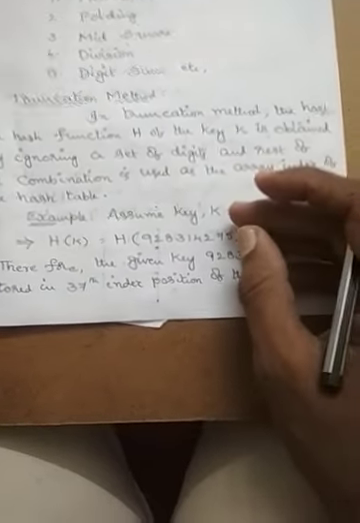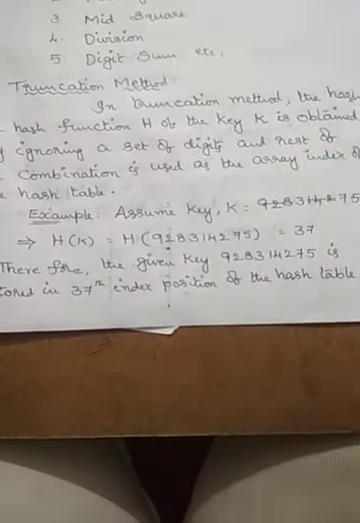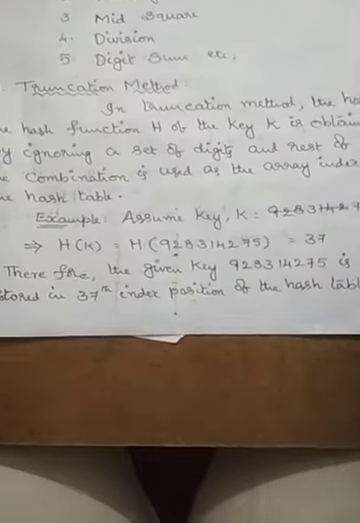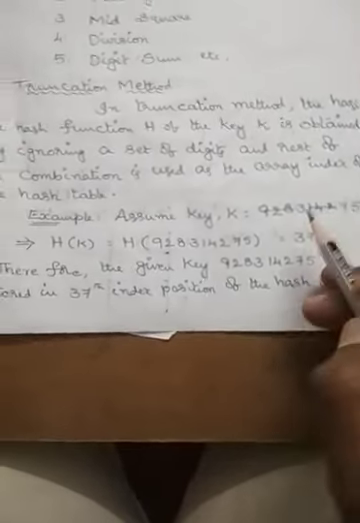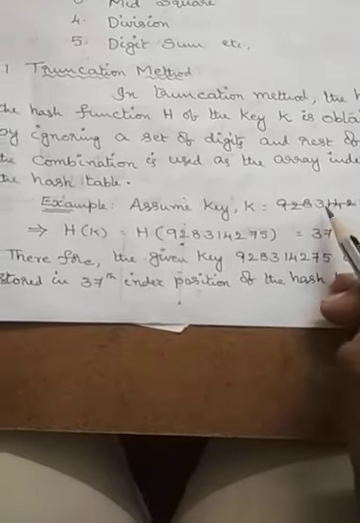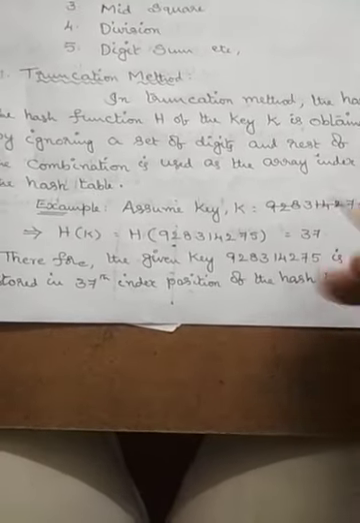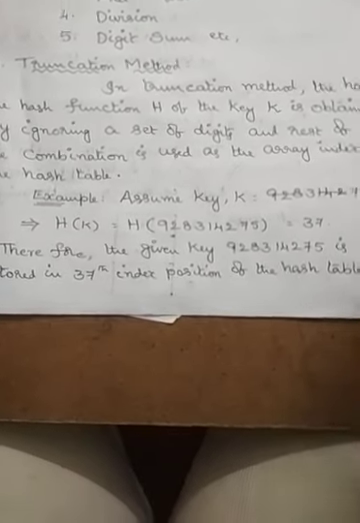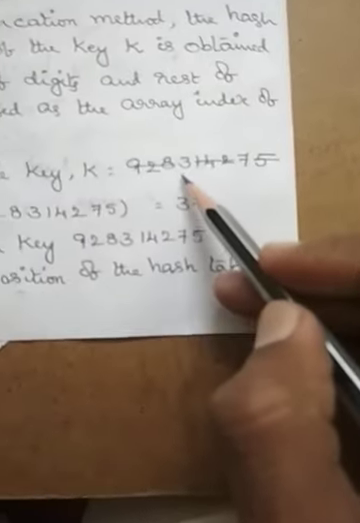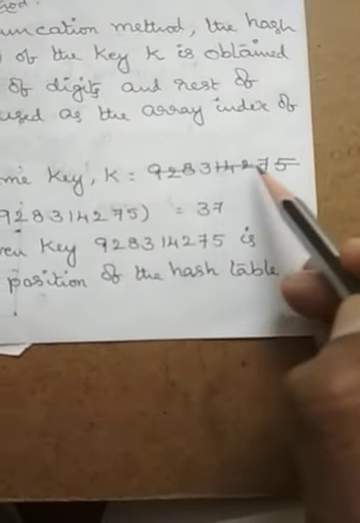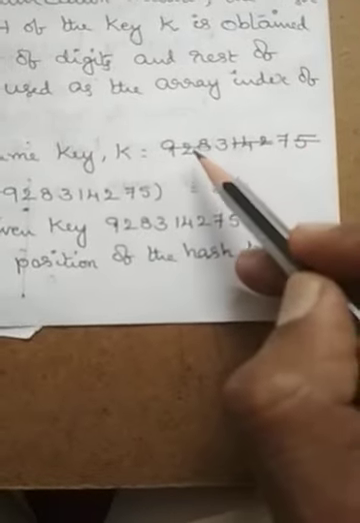That means some of the digits of the given key value are ignored or truncated while considering the location for the corresponding data item. It depends on the user how many digits have to be truncated. Now, as an example, assume that key k is given by 928314275.